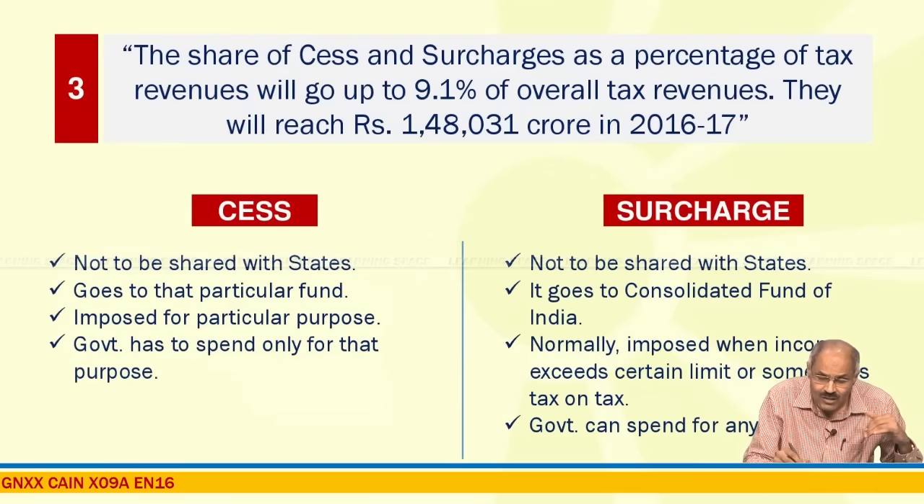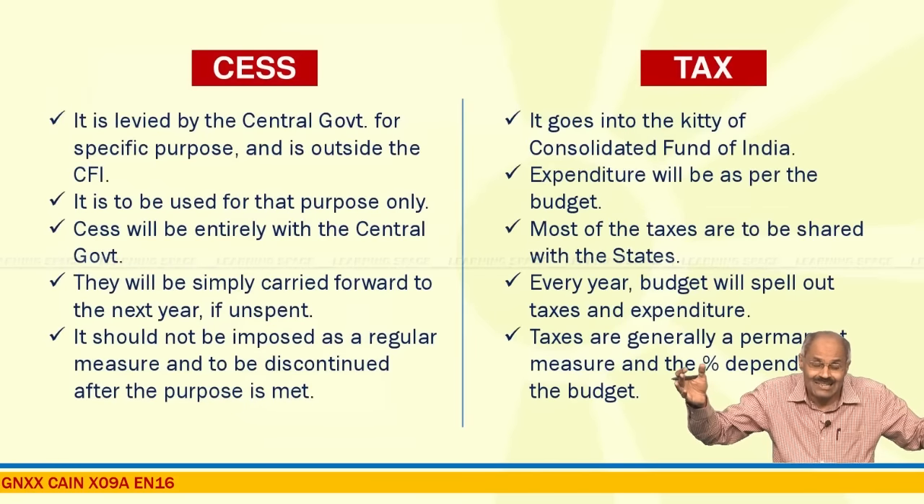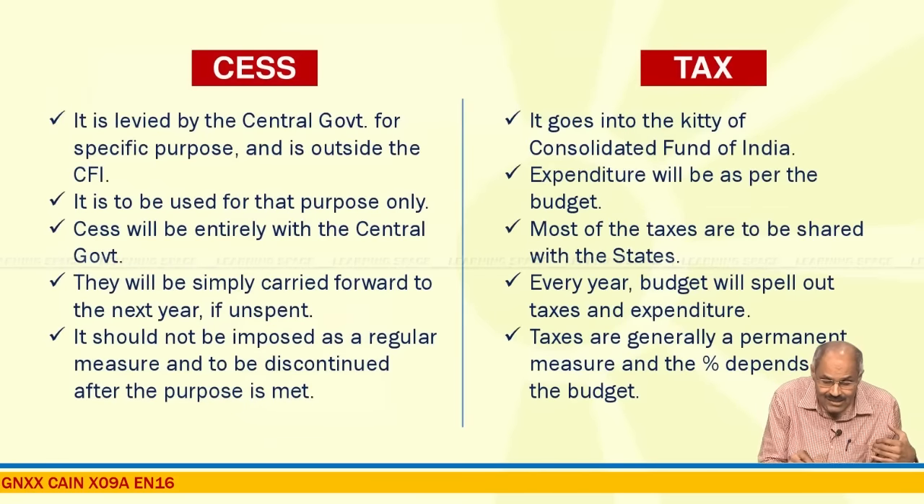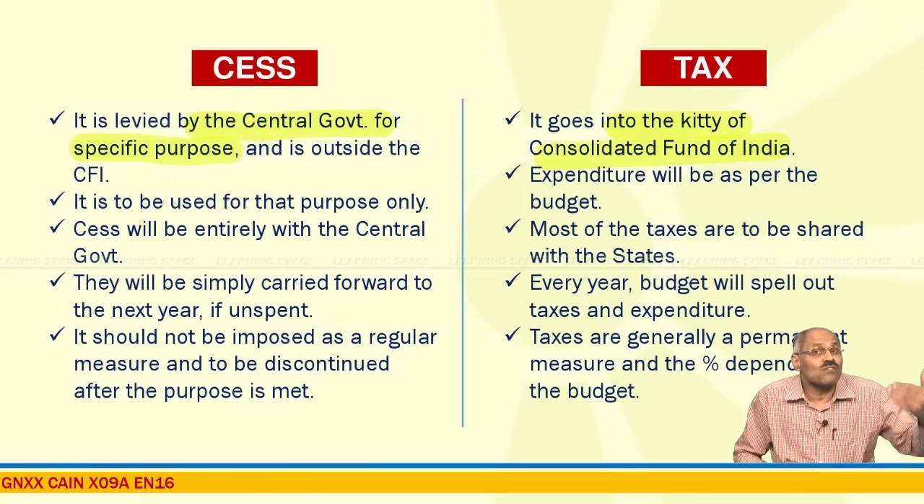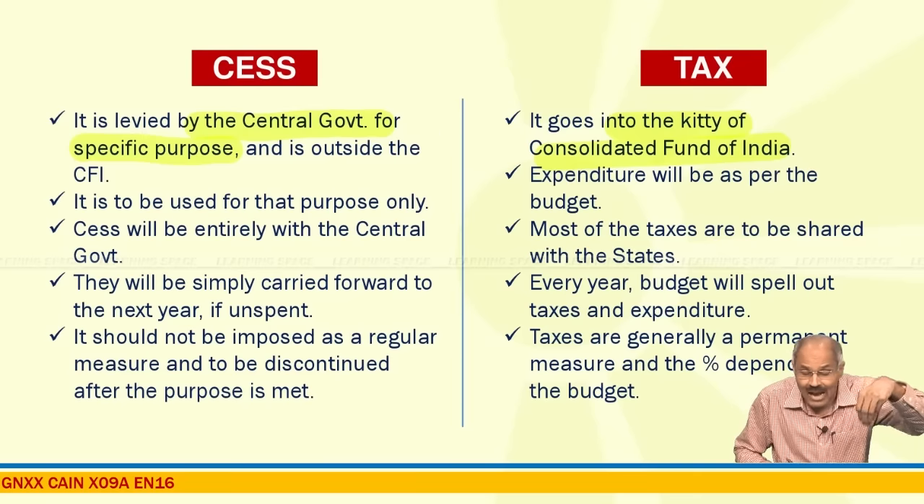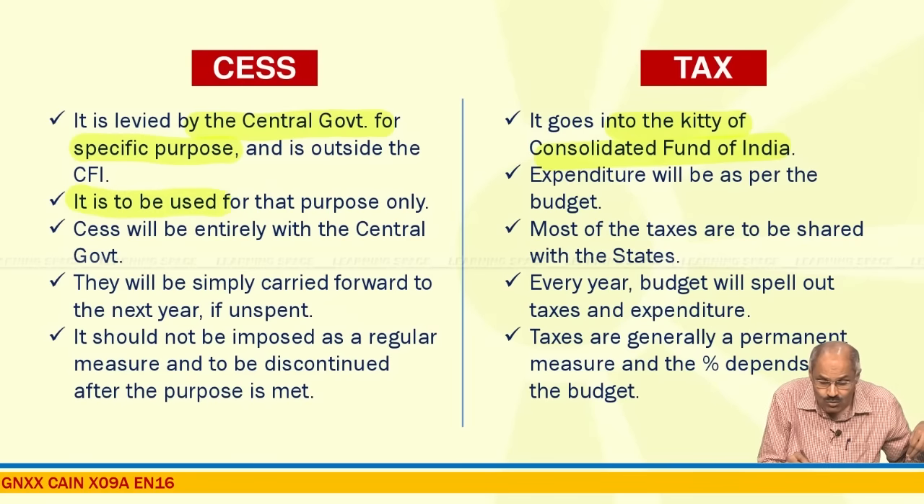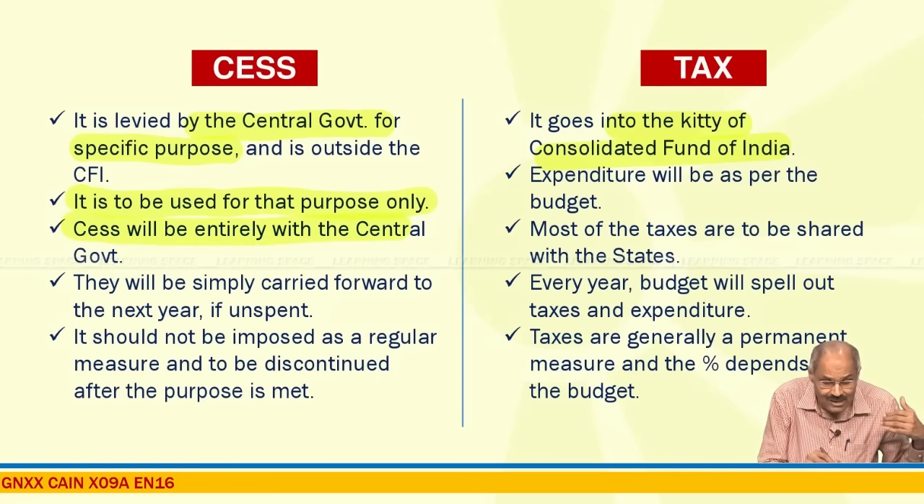And I would like to tell you the difference between cess and tax. What is the primary difference between cess and tax? Cess is basically levied by the central government for a specific purpose, and it is outside Consolidated Fund of India, whereas tax goes to Consolidated Fund of India, and from Consolidated Fund of India only you can have expenditure with the approval of Parliament. And cess, as I have already told you, is to be used for that particular purpose only, and cess will be entirely with the central government, not to be shared with the state governments.